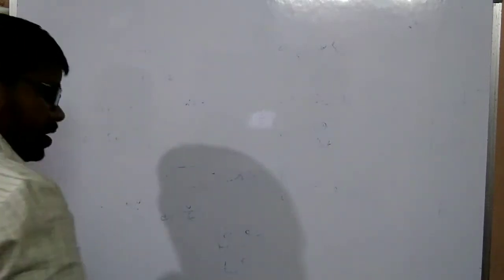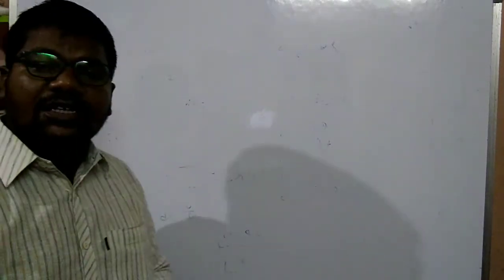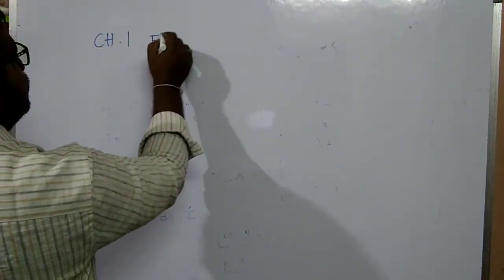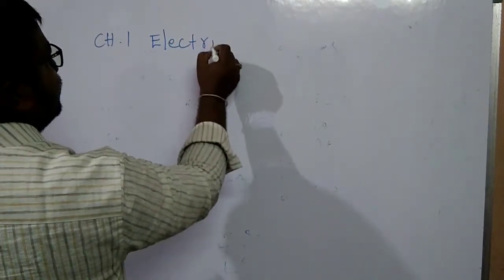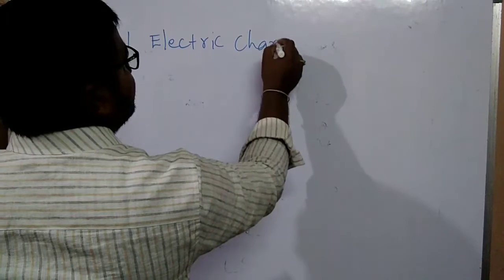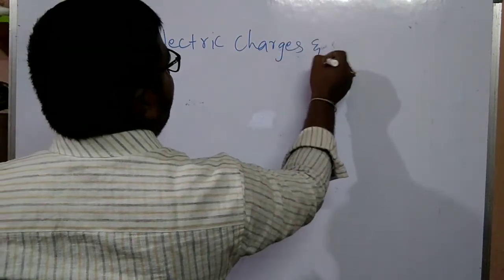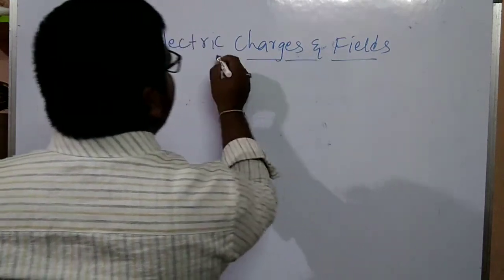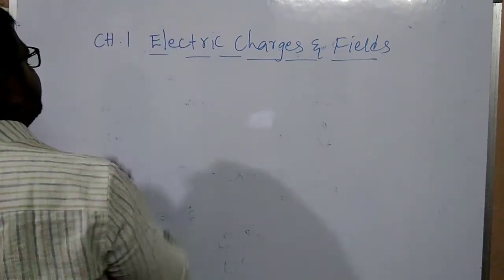So what is the chapter name, my children? Chapter 1, Electric Charges and Fields.